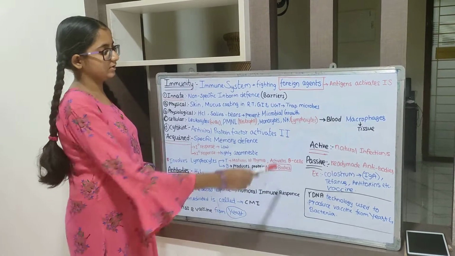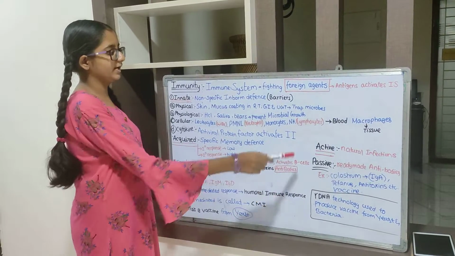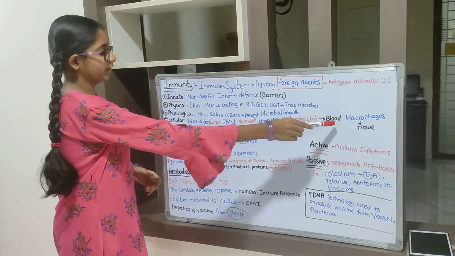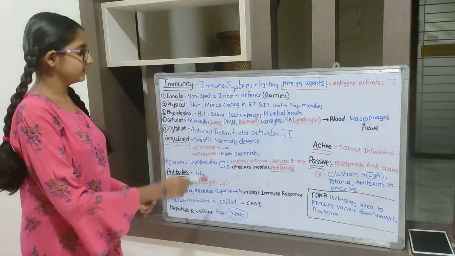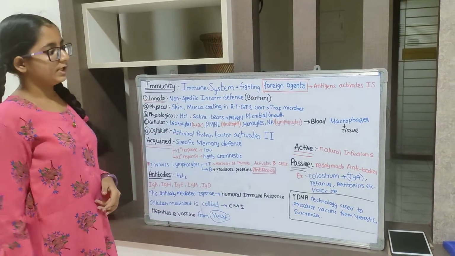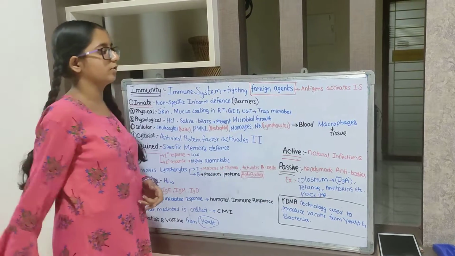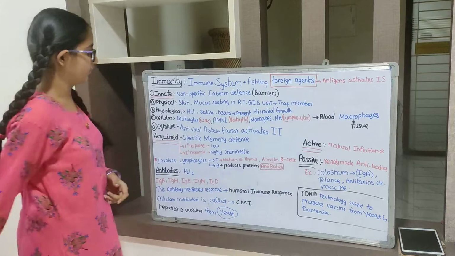Natural killer cells are also a type of lymphocyte. These NK cells are highly accumulated in our liver. These are the cellular barriers in blood. Next, in our tissue we also have macrophages.